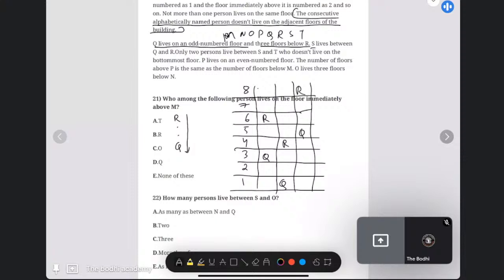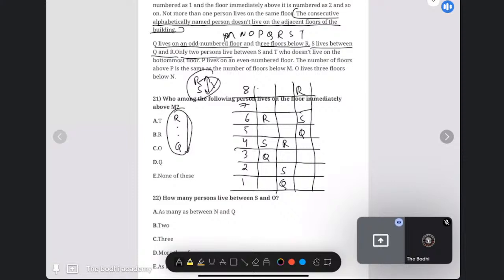Now, S lives between Q and R. And we know that R and S cannot be together because of the consecutive alphabet. R and S cannot be together. That means S will come here. S will come near the Q only. It will not go near the R. So this is done. This is also done.